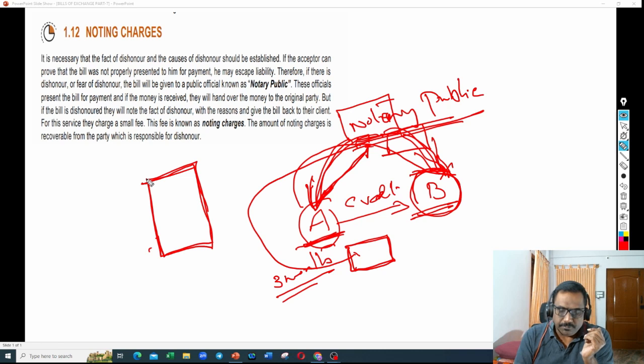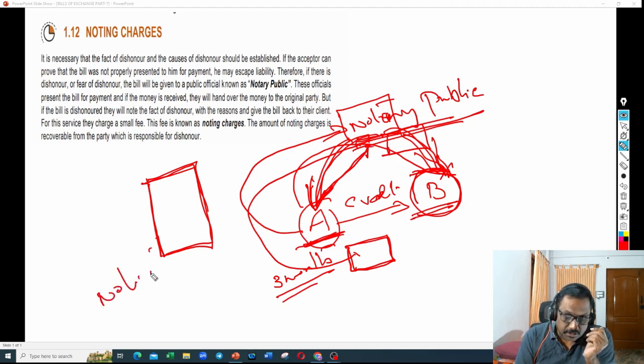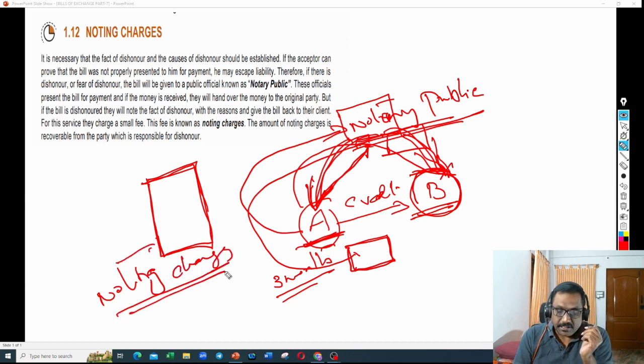Then what will A do? A will pay the necessary charges to the notary public. What are those charges? Those charges are called noting charges. A has to make the payment to the notary, saying this is the amount for you for going and consulting B and making it into a document. So those charges are called noting charges. Are you clear so far on what noting charges are?